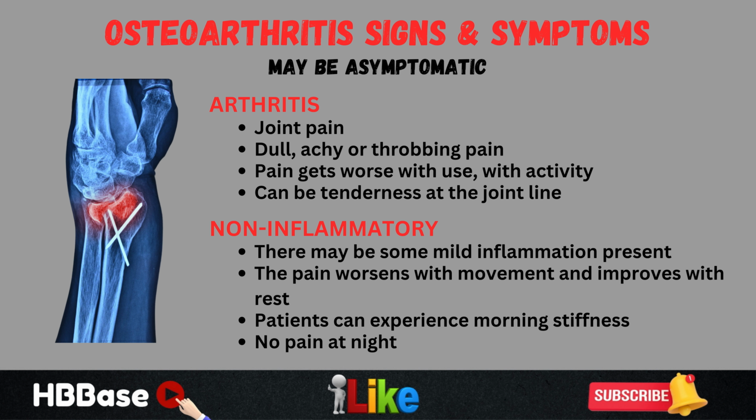So if you were to see pain that worsens with rest and improves with movement, if you were to see morning stiffness greater than 1 hour, and you were to see pain at night, the patient experiences joint pain at night, this is more indicative of an inflammatory arthritis like rheumatoid arthritis. These are very important to make note of. These will be found in the pain and the signs and symptoms of osteoarthritis.